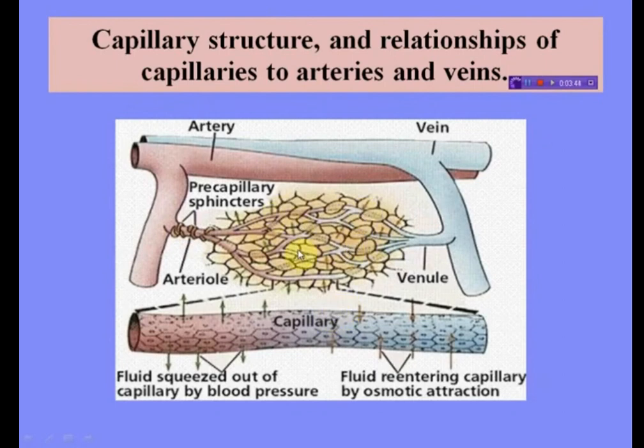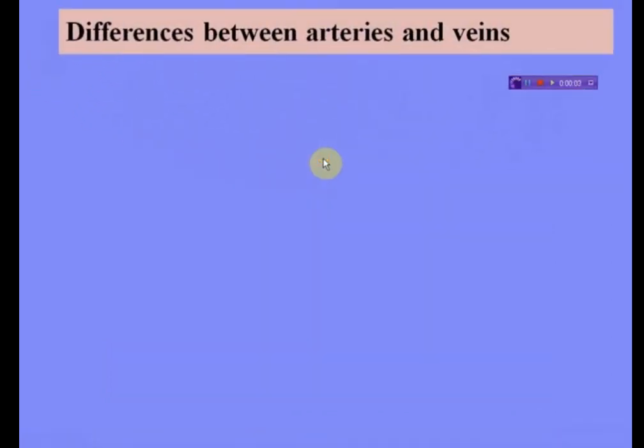Here is a section of this capillary. You can see fluid is squeezed out of the capillary by blood pressure through the basement membrane. Fluid is re-entering the capillary by osmotic attraction through the basement membrane. So capillaries enable the exchange of water, oxygen, carbon dioxide and many other nutrients and waste chemical substances between blood and surrounding tissues. So this is the structure of capillaries. Now here are the differences between arteries and veins.